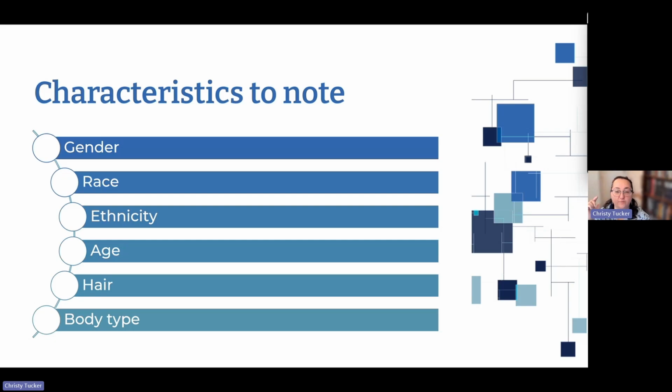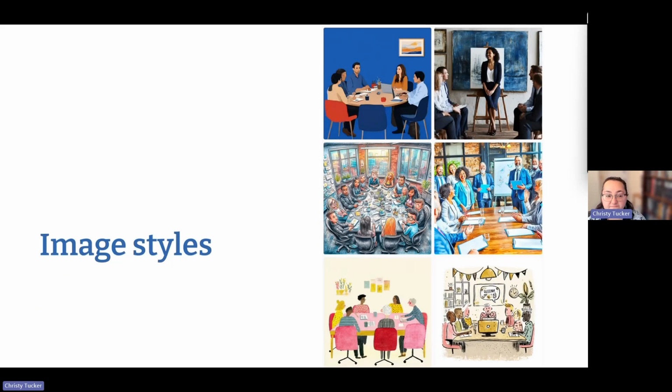Just like if you're trying to get a full body image, you can say "full body image" and it'll sometimes ignore it in the prompt, but if you mention both their hair and their shoes, then it has to show you the full body to meet the prompt. So that might be one trick. Yeah, I'm with you, Paul, on asking for no text and just putting it in yourself. All right, so image styles.